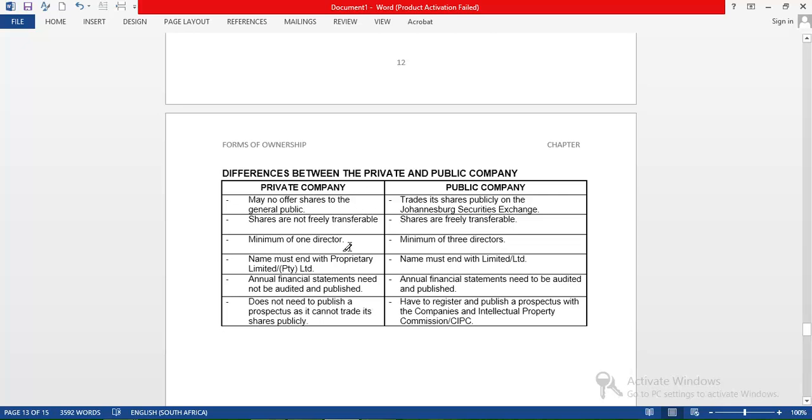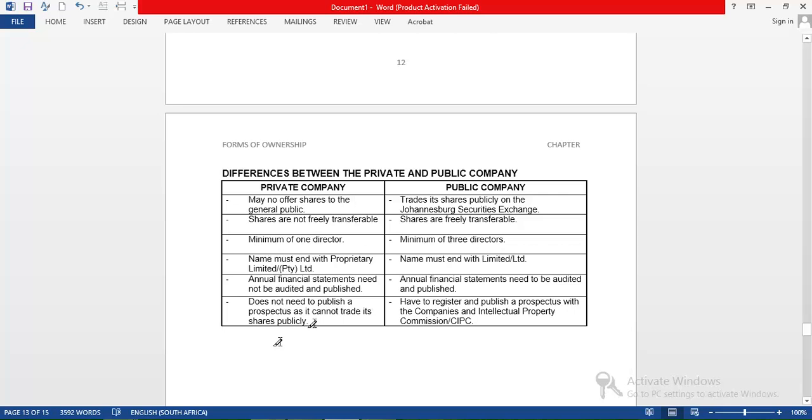It's different, right? Also, in terms of number of directors, private companies only need a minimum of one director. Remember, it's a minimum, so at least one director. They can have more than one, but they should have at least one, right? But public companies should have at least 3 directors. It means they should have at least a CEO, a financial director, and maybe a chief officer and another director. They cannot be less than 3, right?